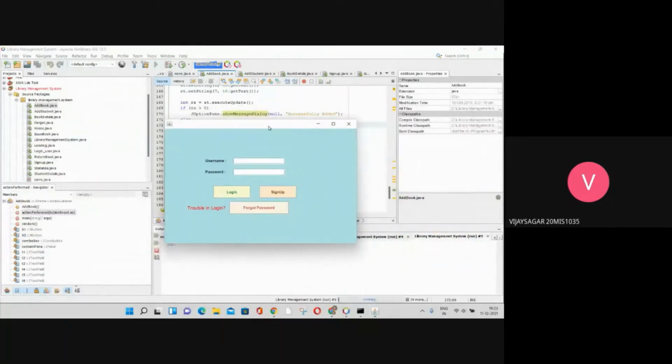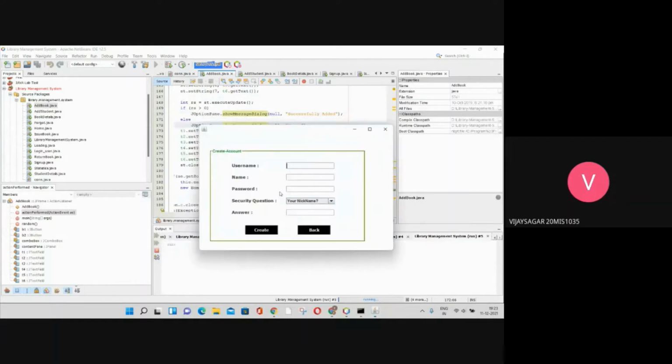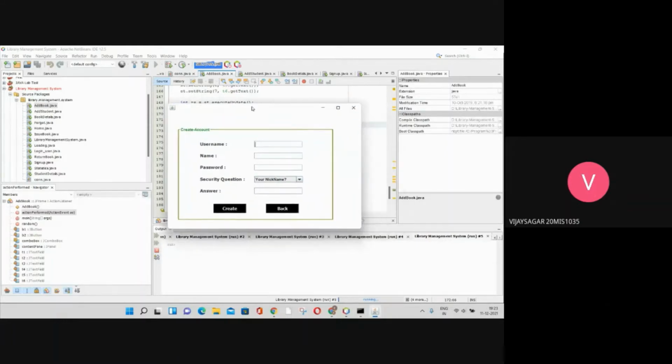Yeah, this is our login page. Here you can find username and password, and login options, sign up and forgot password. Before giving username and password, you must sign up. Go to the sign up option. In the sign up option, you can find username, name, password, and for security purposes, you need to select a security question and you have to answer that.